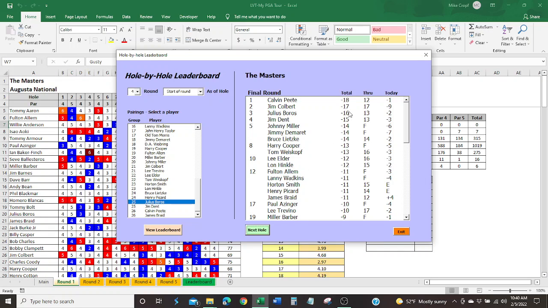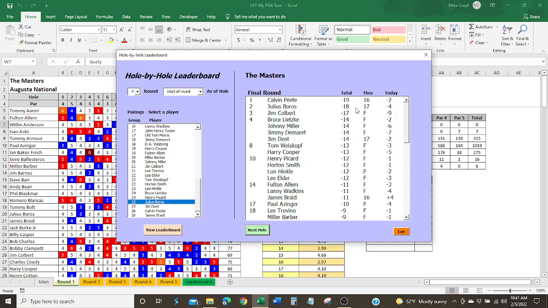Calvin Peete is holding everybody off. Colbert is 17 under after 17, having a great day at -9. He finishes in the clubhouse at -17, but Calvin Peete is still 2 shots ahead, and Julius Burrows is 3 shots behind with only 4 holes to play. And then Julius Burrows is now only 1 shot behind. And he's still 1 shot behind. Calvin Peete's holding him off.